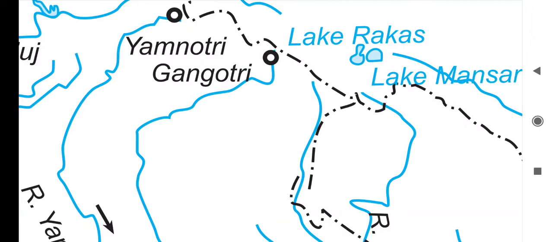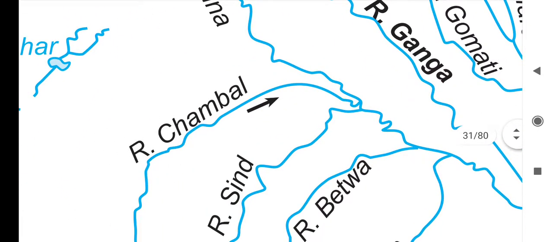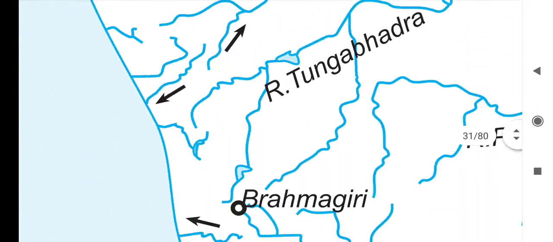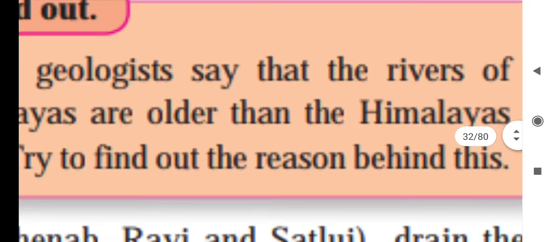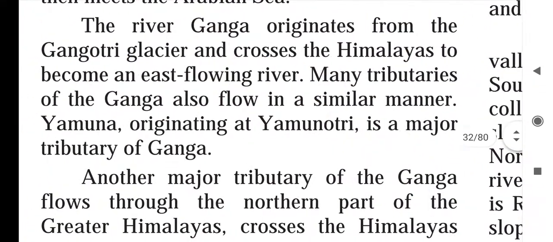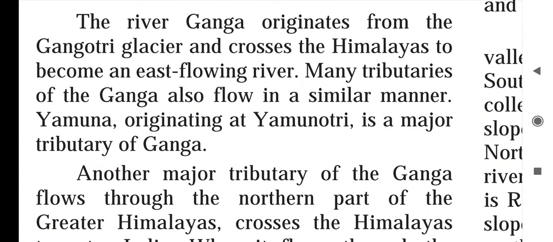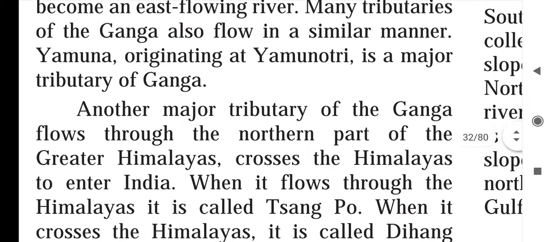So river Ganga flows from the Himalaya and becomes an east flowing river. Yamuna is also a tributary of river Ganga.